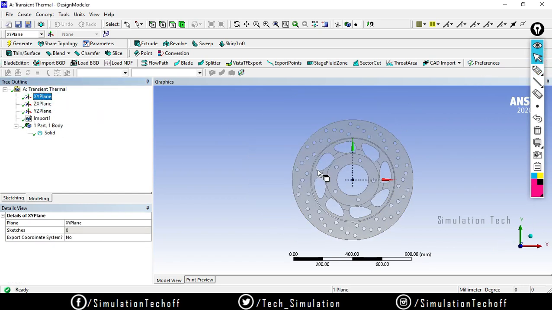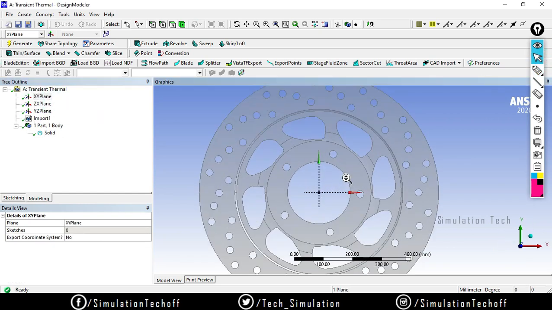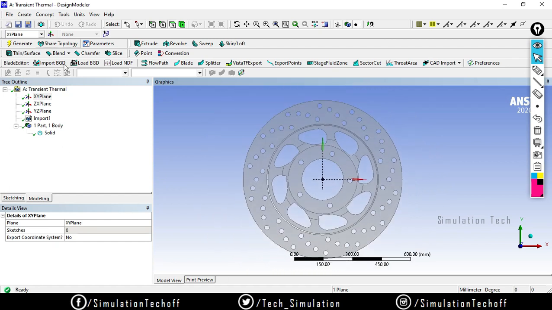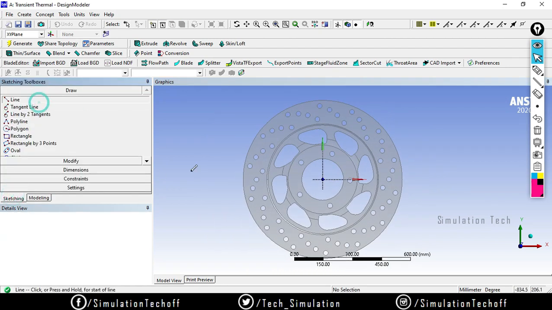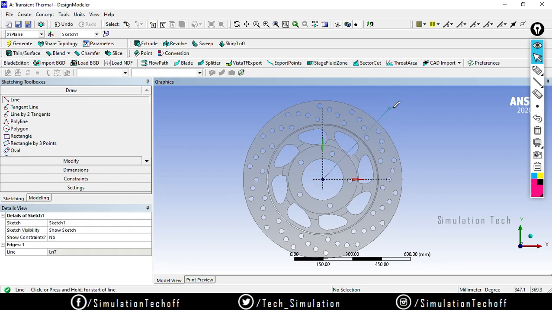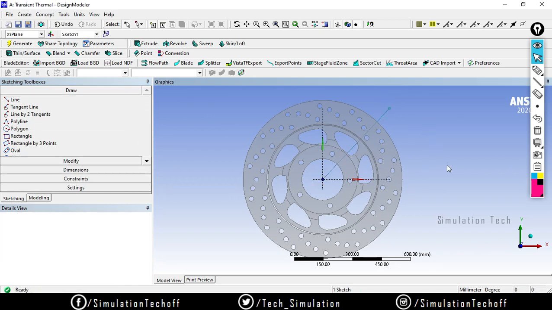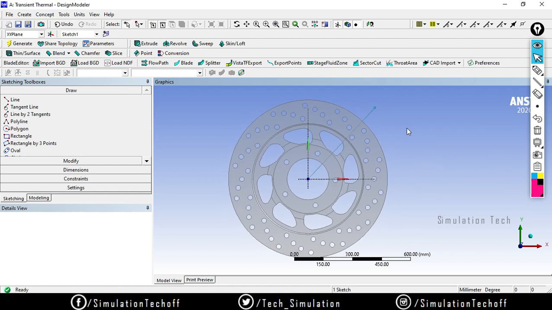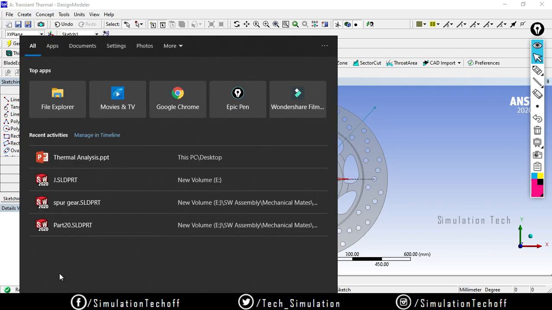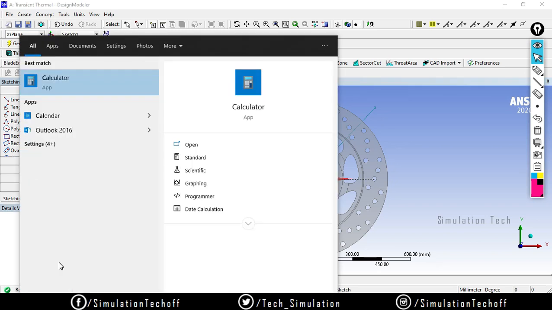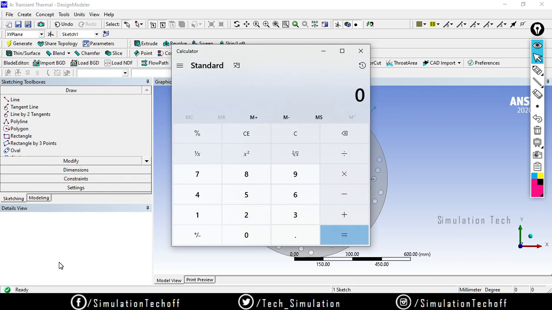Select one plane and say look at. I will randomly draw one line segment. So the total is 360. 360 divided by 5, so that is 72 degrees.